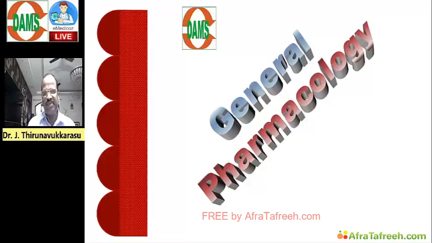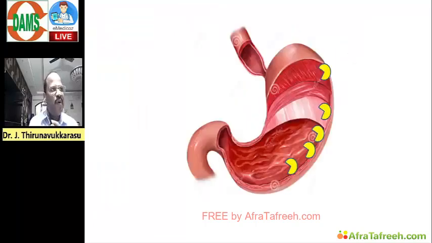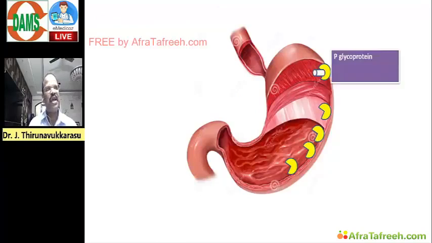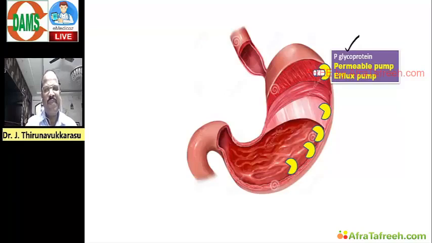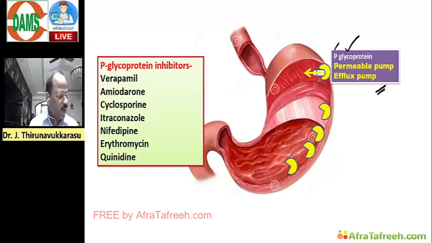What are they? In general pharmacology, one very important question expected this year is on P-glycoprotein inhibitors. We studied in our regular class the P-glycoprotein, where P stands for permeability pump, also called efflux pump. What are all the examples for P-glycoprotein inhibitors? So you should know examples for P-glycoprotein inhibitors.